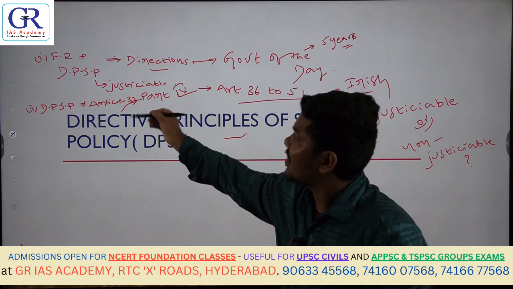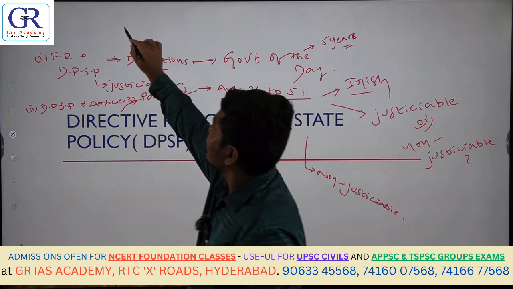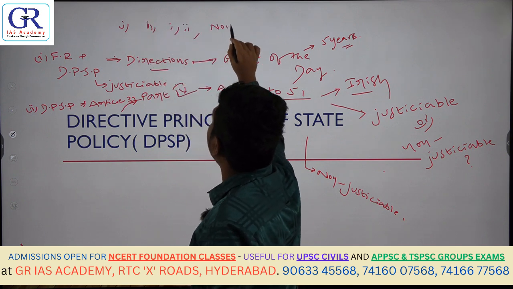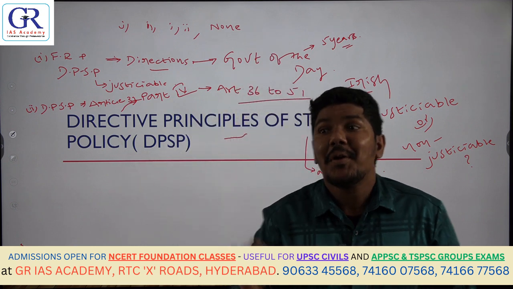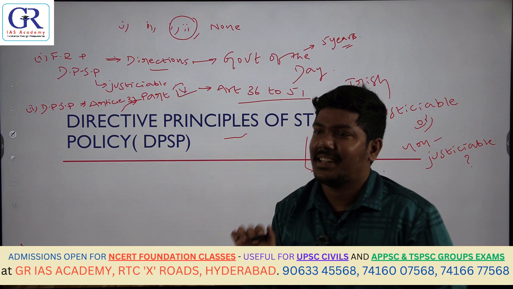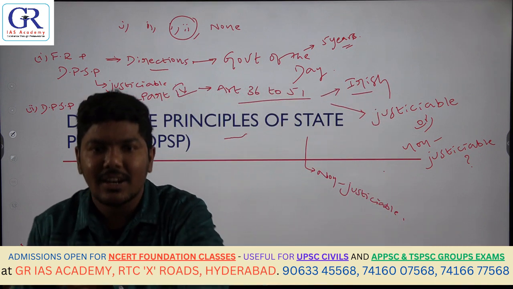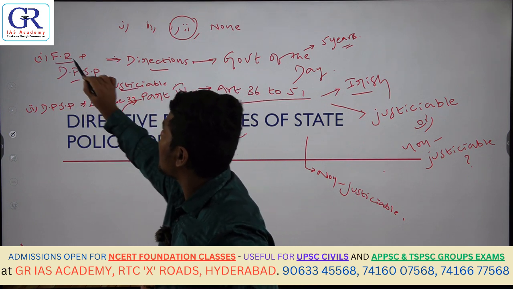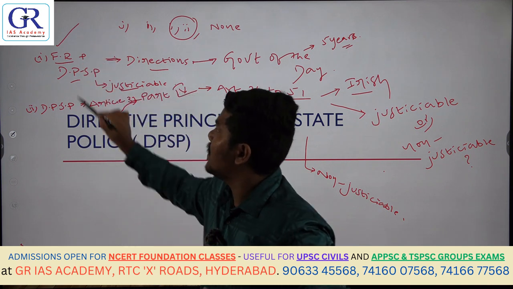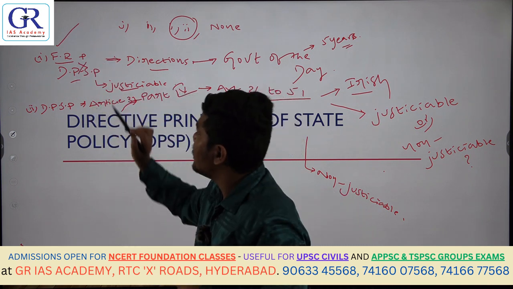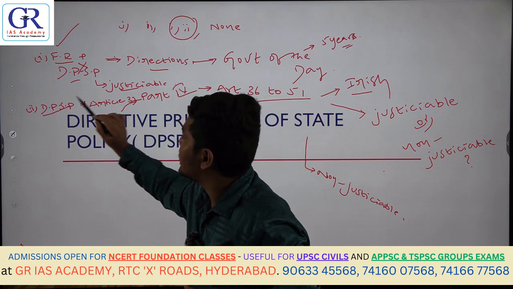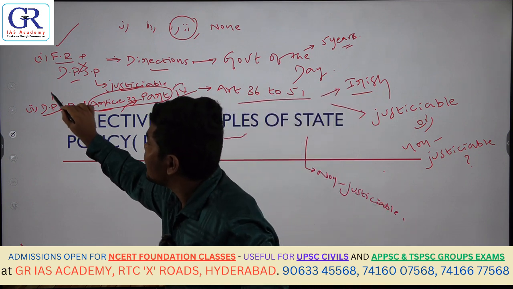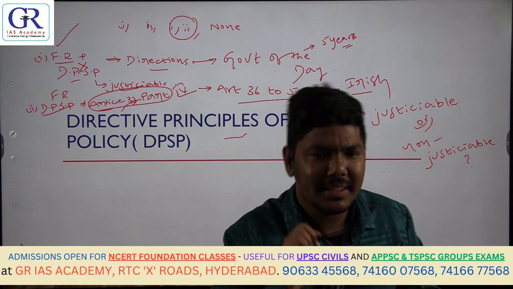If the question is which of the above statements is not correct, the options are: 1 only not correct, 2 only not correct, both 1 and 2 not correct, none of the above. What was the answer then? Both are not correct. You should understand whether they are asking for correct or not correct statements. Here, saying both fundamental rights and DPSPs are justiciable is wrong, because only fundamental rights are justiciable. Second, when somebody violates the DPSPs, they cannot approach the Supreme Court under Article 32. That is possible only for fundamental rights.